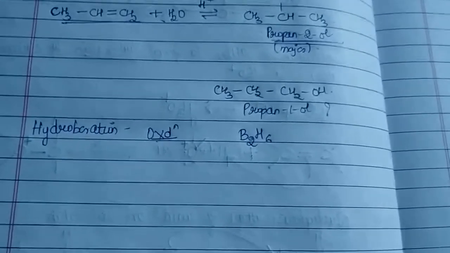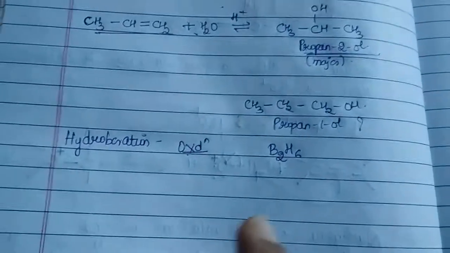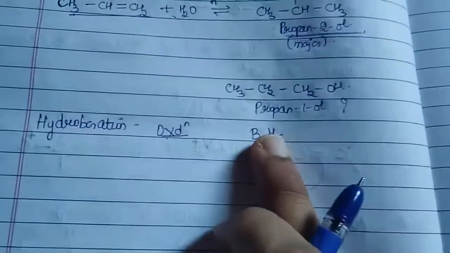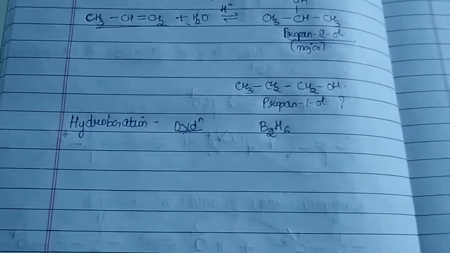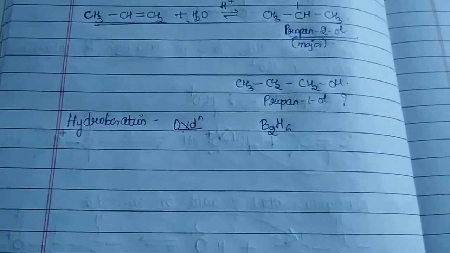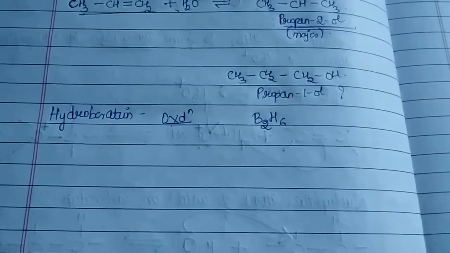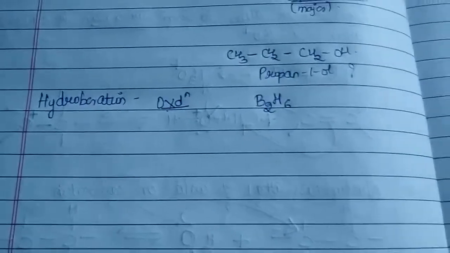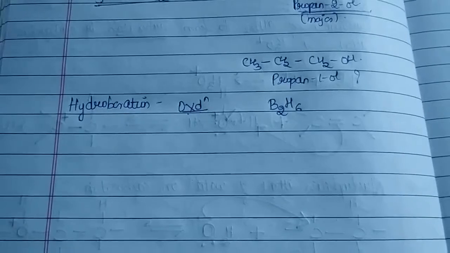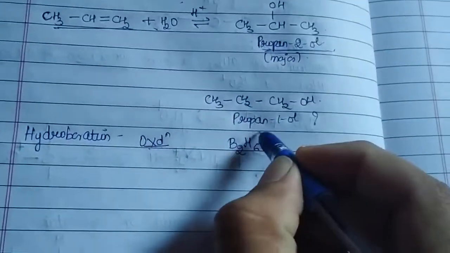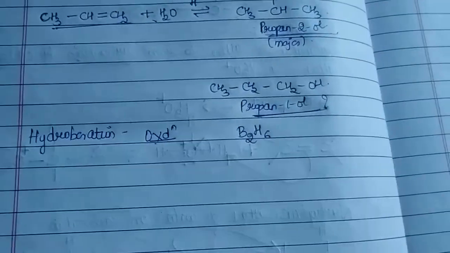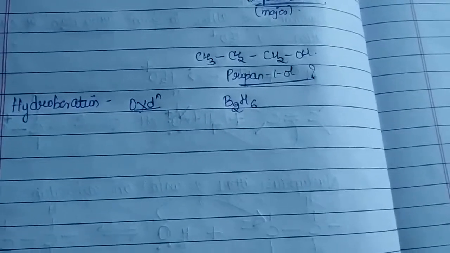The same compound is taken over here. So what we are doing, basically, is treating our alkenes with this diborane. We are going to get an addition product. Once you have got the addition product, that product will be treated with hydrogen peroxide and sodium hydroxide. In the presence of hydrogen peroxide and sodium hydroxide, we will get the alcohol, which will be propan-1-ol. Is that clear? So in hydroboration, let's first see how to do this reaction and how to write it.